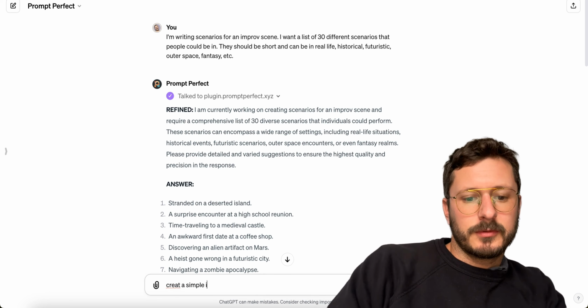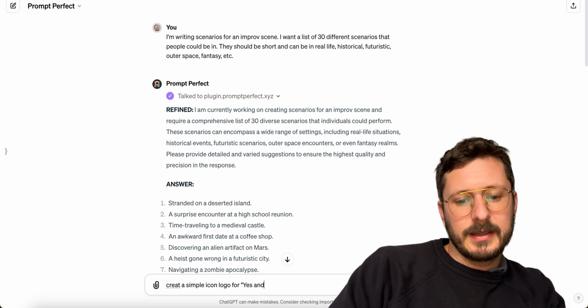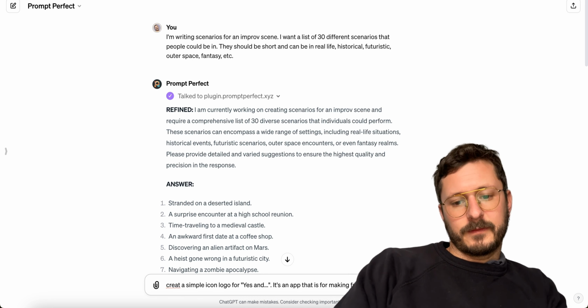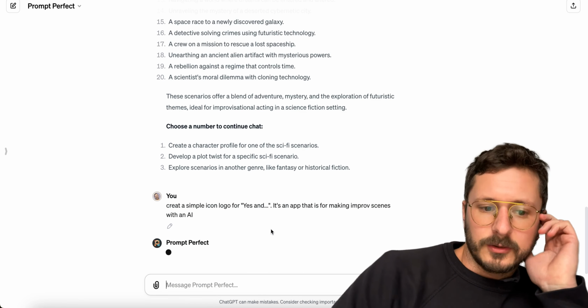Create a simple icon logo for Yes And. It's an app that is for making improv scenes with an AI. Let's see if that gives us a cool logo.